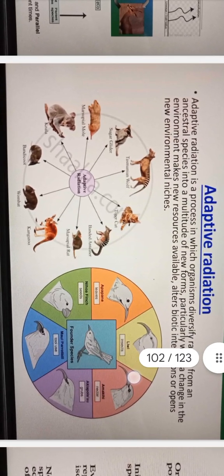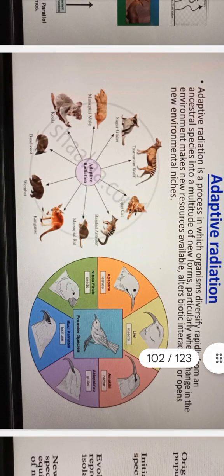Adaptive radiation. Adaptive radiation is a process in which organisms diversify rapidly from an ancestor species into a multitude of new forms, particularly when a change in the environment makes new resources available, alters biotic interactions, or opens new environmental niches.